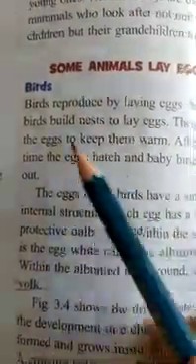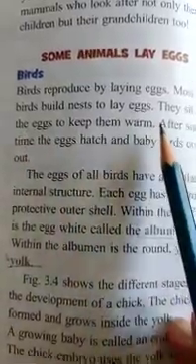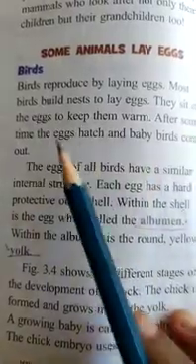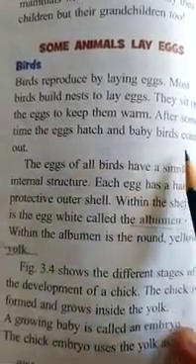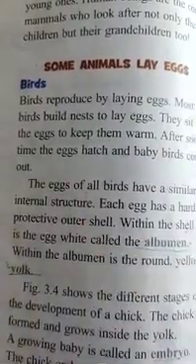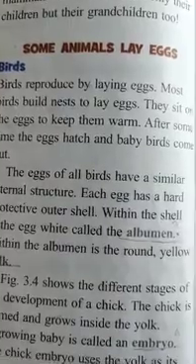Some animals lay eggs. Birds. Birds reproduce by laying eggs. Most birds build nests to lay eggs. They sit on the eggs to keep them warm. After some time, their eggs hatch and baby birds come out. So what are they saying here, children? So birds are reproducing by laying eggs, but human beings do not.